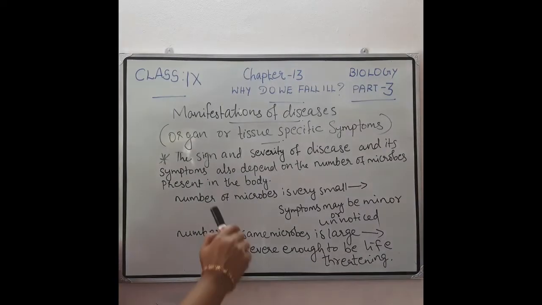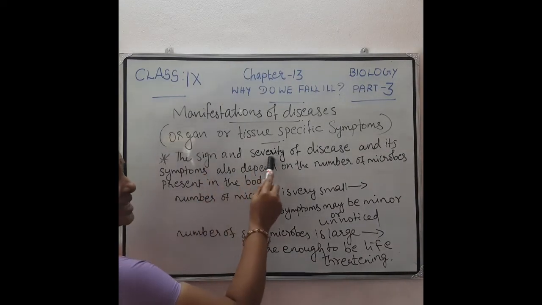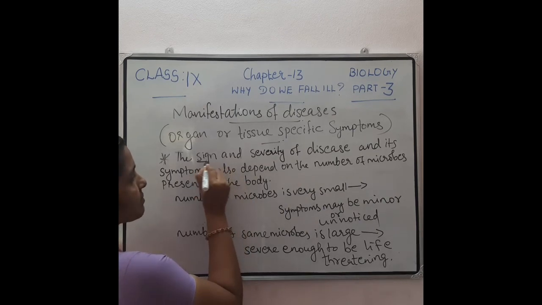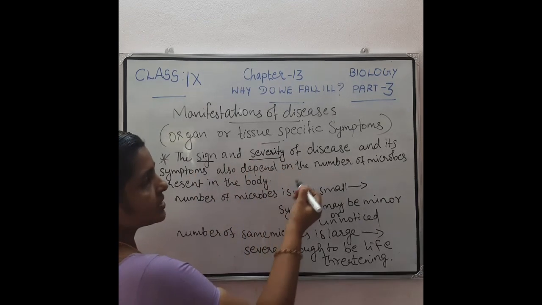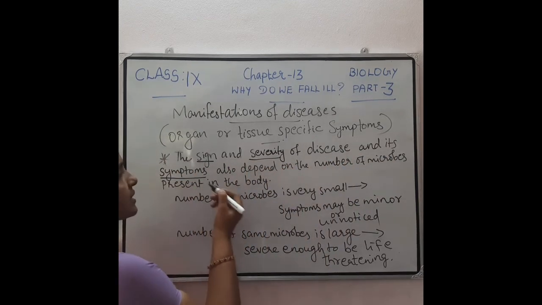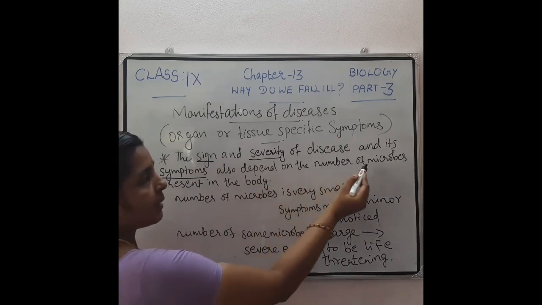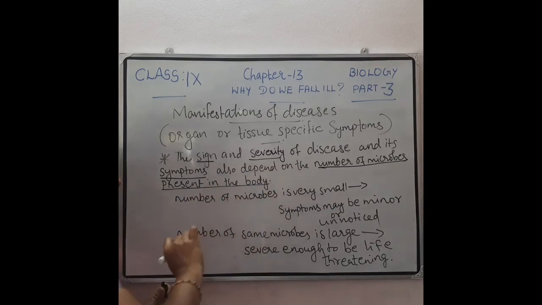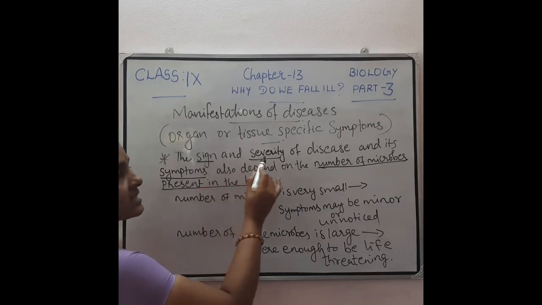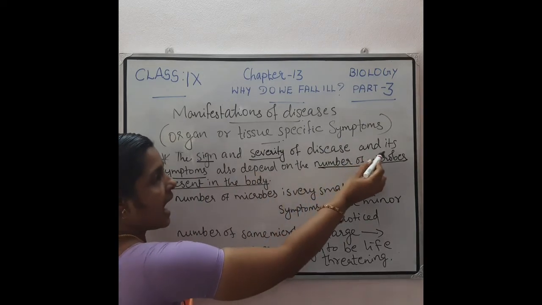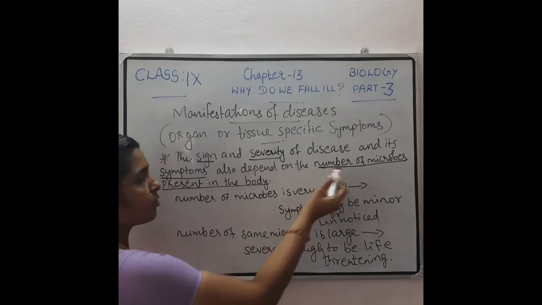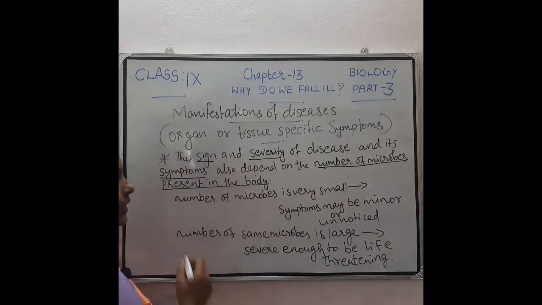Then another point is the sign and severity of disease and its symptoms. The sign, the severity and its symptoms depend on the number of microbes present in the body.